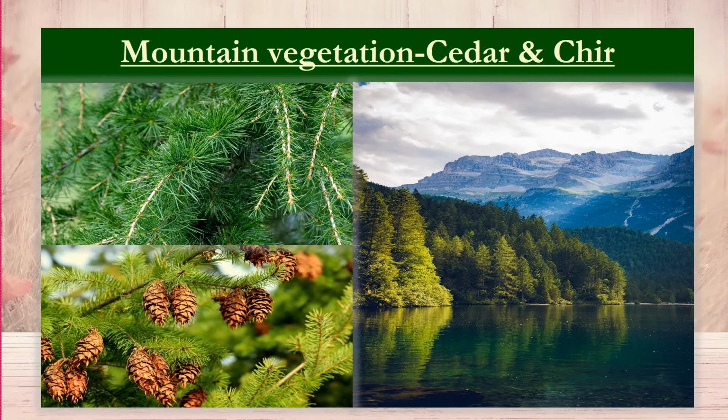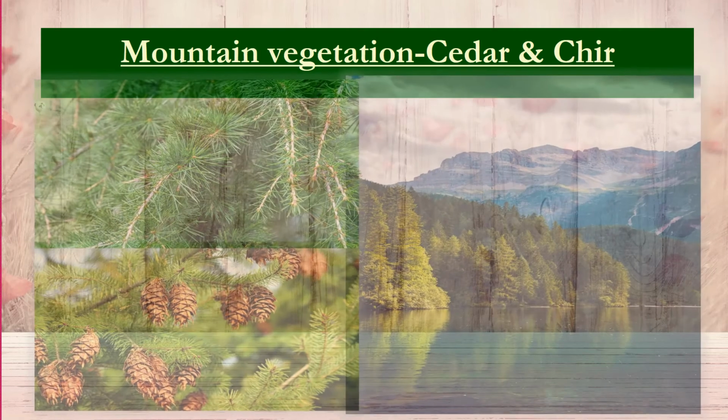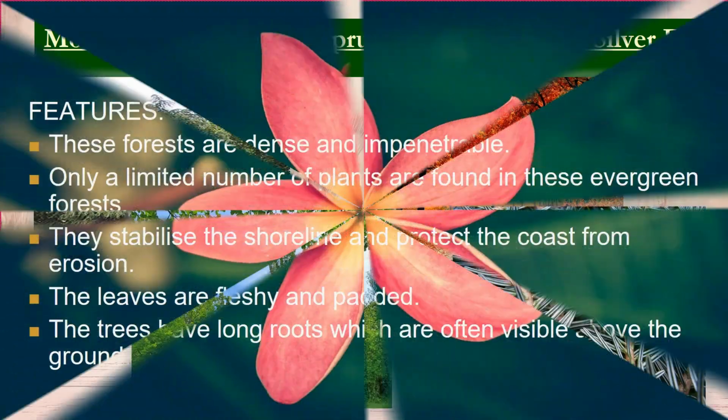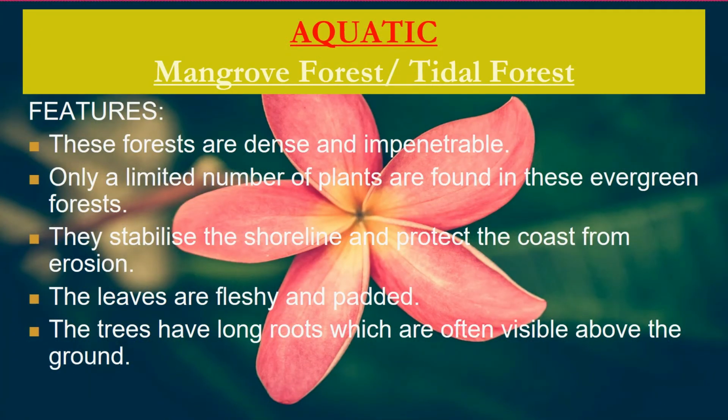These are some trees found in the mountain vegetation. We can see cedar and chir in this slide. Some more trees which are found in the mountain vegetation are spruce, oak, chestnut and silver fir. This is the fifth category of vegetation, that is aquatic vegetation. We have mangrove and tidal forests.